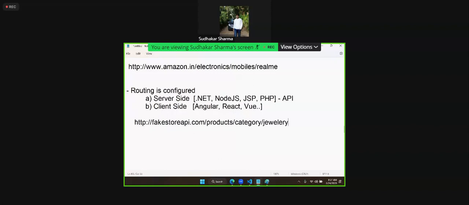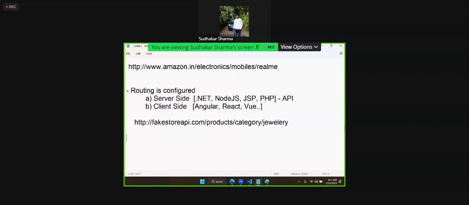If it is not routing, it should be like this: http://fakestoreapi.com/products?category=jewelry. It should be like this. Now it is using routing, so it is more clean. So this is server side routing. They are using this for the API.